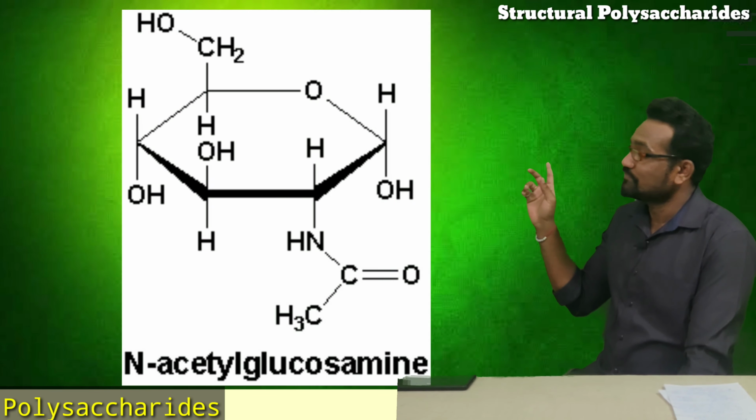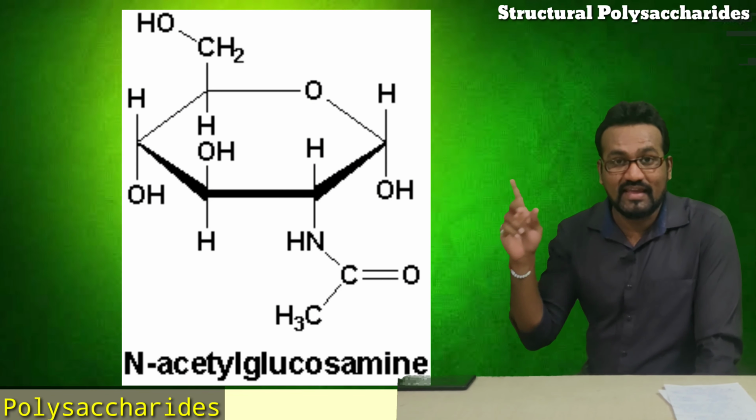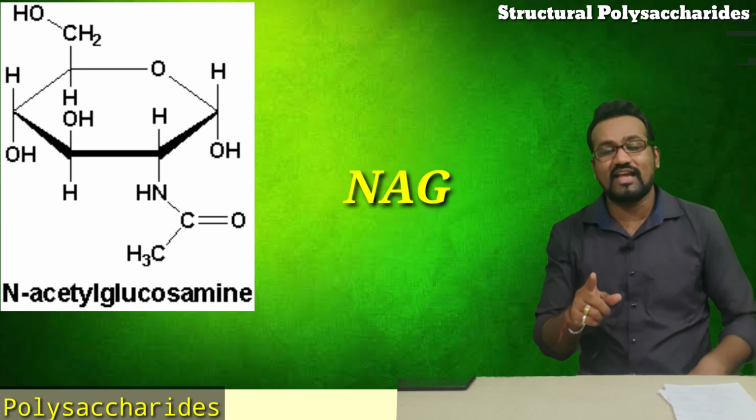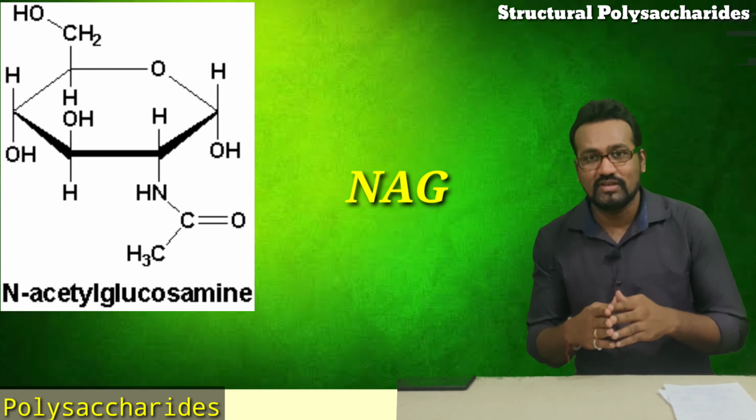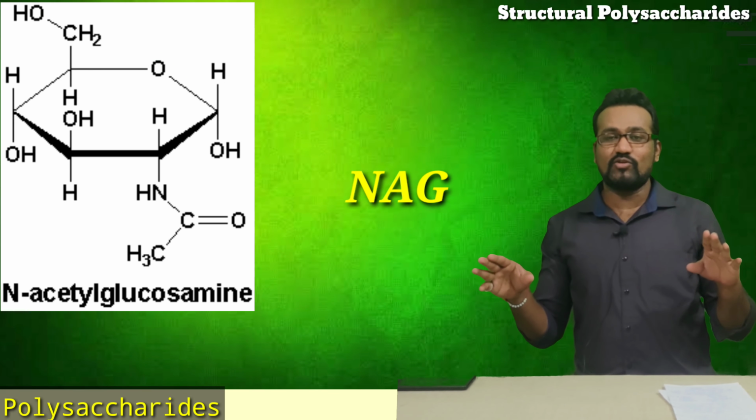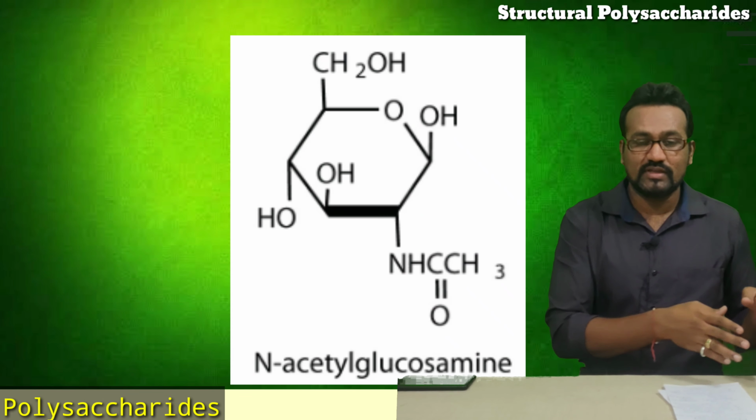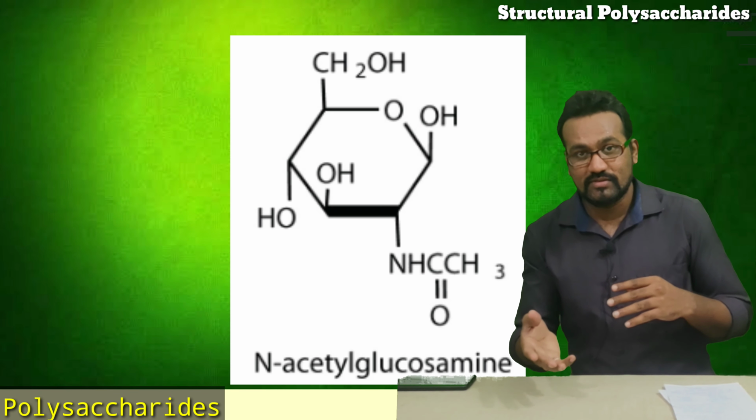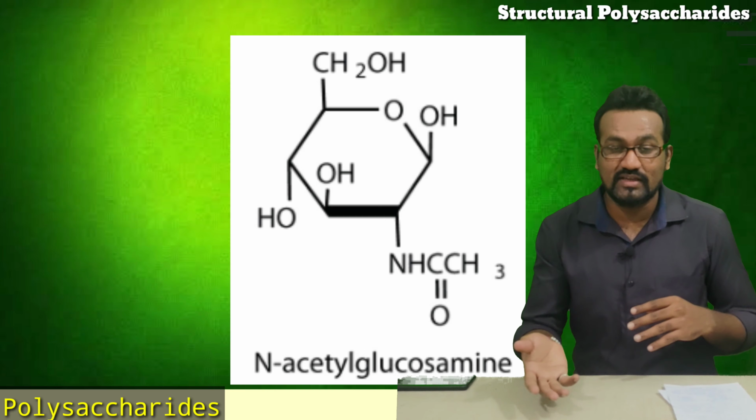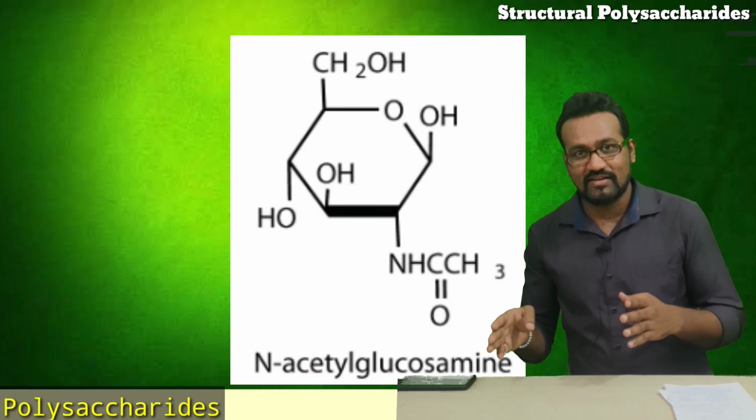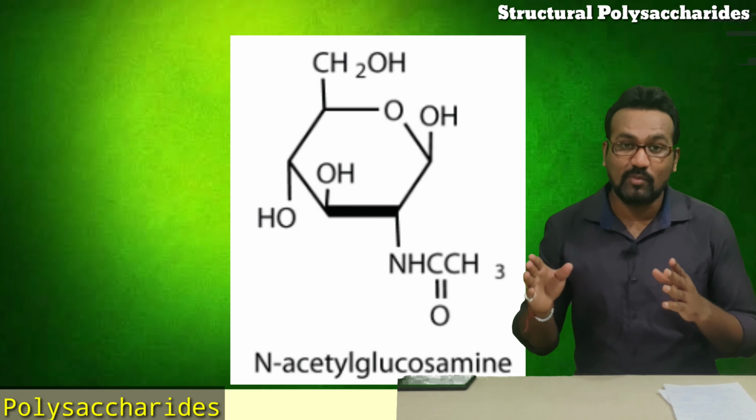So we have glucosamine, N-acetyl glucosamine, NAG. So the NAG type of monomer unit is used. There is nothing much difficult to remember here. If you add an amino group to glucose, it is known as amino glucose. Instead of saying amino glucose, they say glucosamine. So a NAG-like structure is the monomer of the chitin molecule.